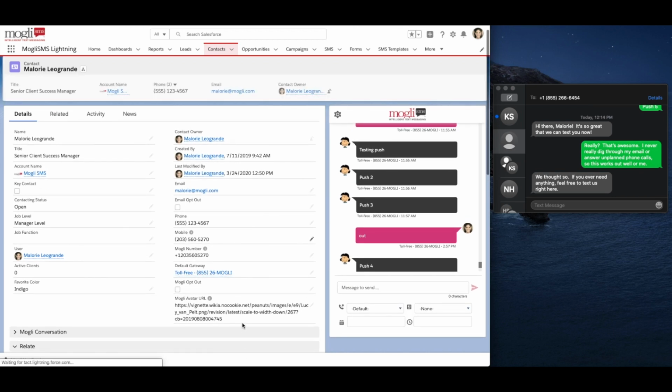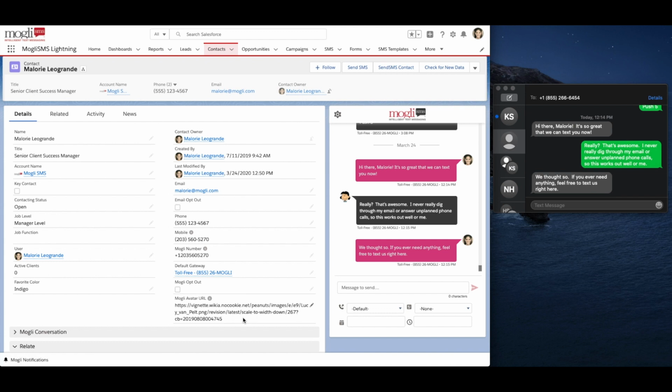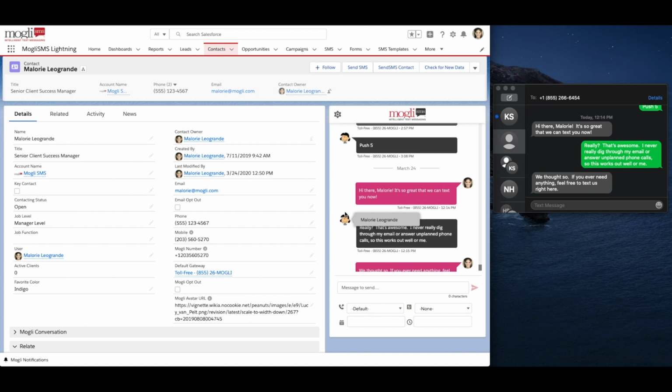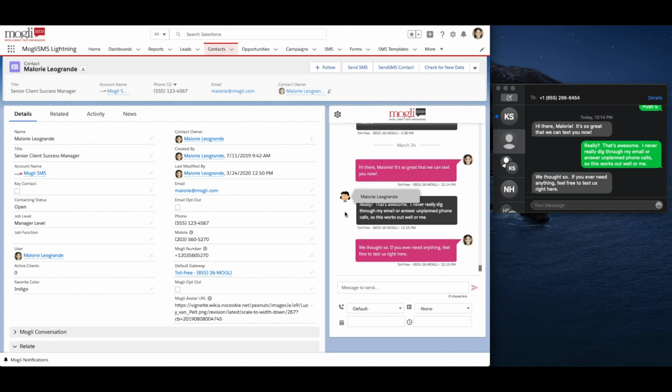Lastly, the Mogli avatar URL field adds a little fun into our conversation view. By populating this field with an image's URL, we'll see that image appear as an avatar next to every incoming text message from your contact. Let's hop into conversation view.